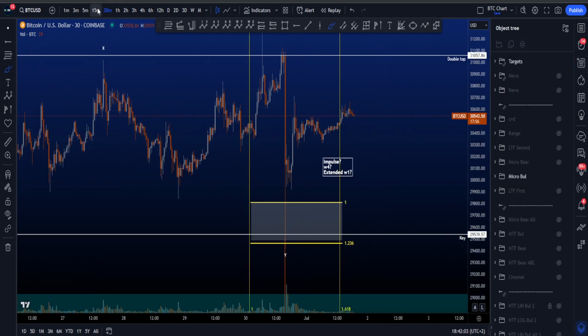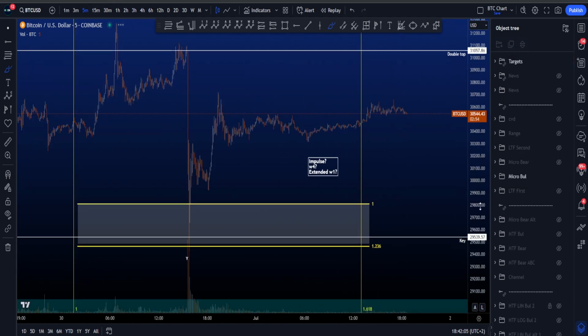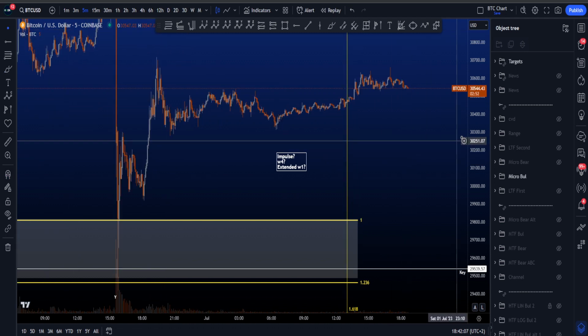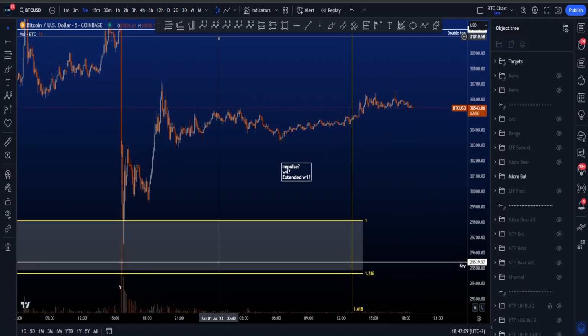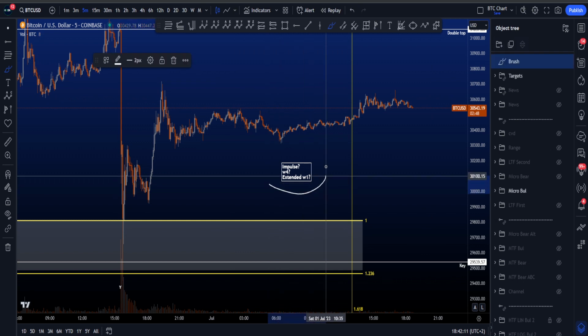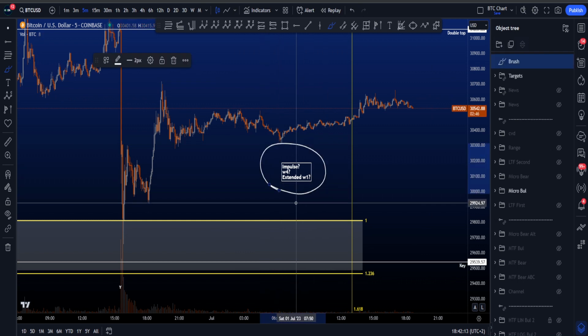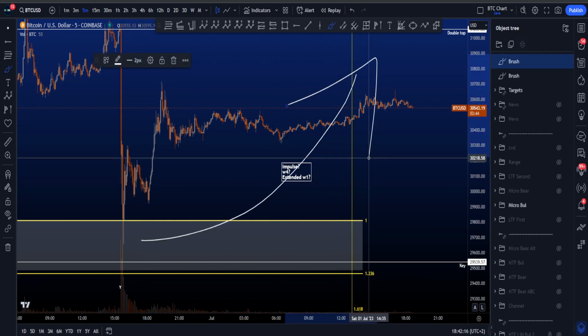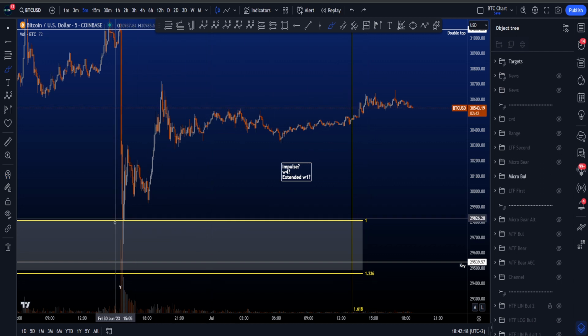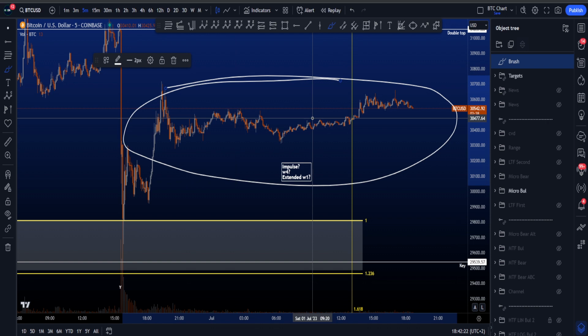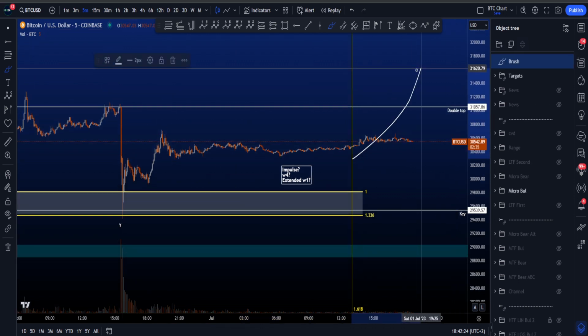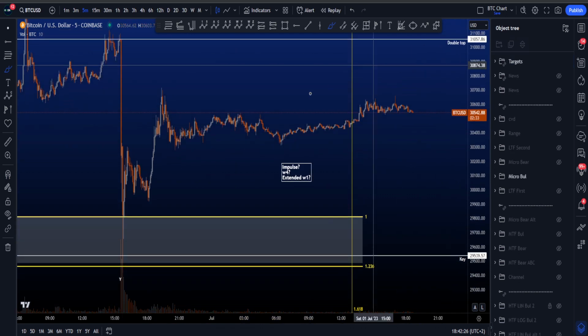But if we then zoom in, and I do go to the 5-minute this time, which is usually a time frame I avoid on my Elliott Wave videos, as I like to stay above 15. But we have to always think now, is there a potential for an impulsive structure to the upside? Well, if that is the case, then this has to be a wave 1, and then this has to be some sort of a wave 2, right? Because we are then looking for continuation to the upside in bullish market structure.